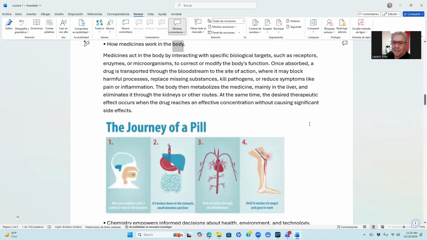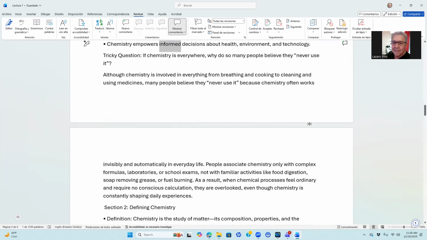3. How medicines work in the body. Medicines act in the body by interacting with specific biological targets, such as receptors, enzymes, or microorganisms, to correct or modify the body's function. Once absorbed, a drug is transported through the bloodstream to the site of action, where it may block harmful processes, replace missing substances, kill pathogens, or reduce symptoms like pain or inflammation. The body then metabolizes the medicine, mainly in the liver, and eliminates it through the kidneys or other routes. At the same time, the desired therapeutic effect occurs when the drug reaches an effective concentration without causing significant side effects. Chemistry empowers informed decisions about health, environment, and technology.